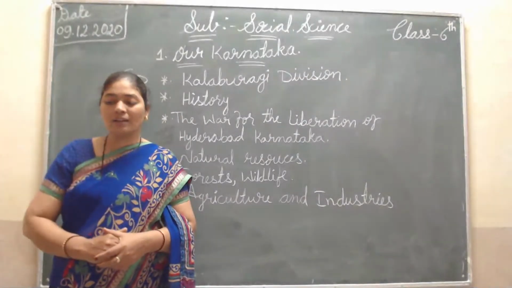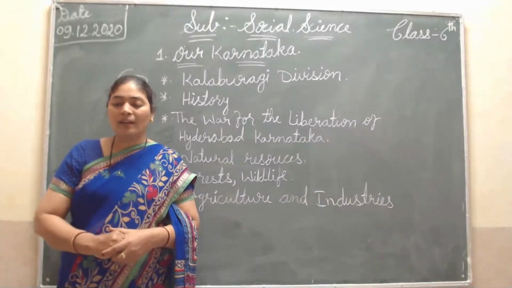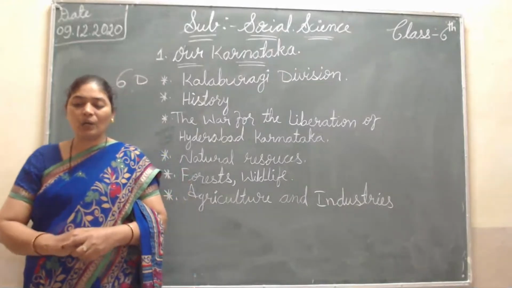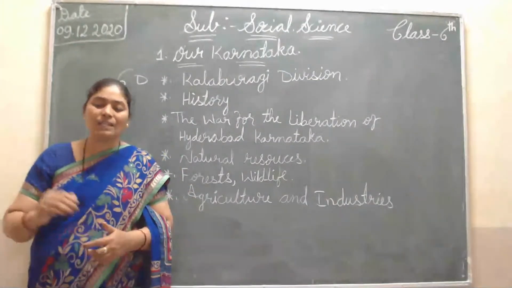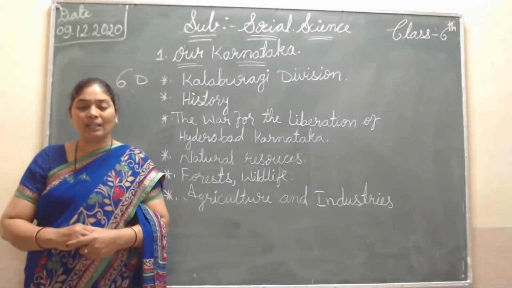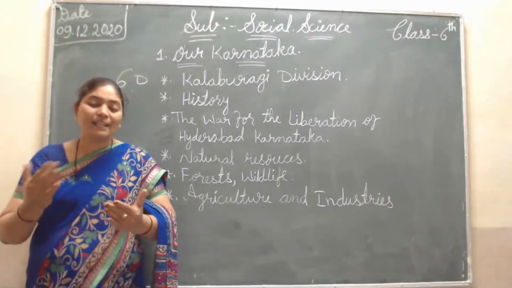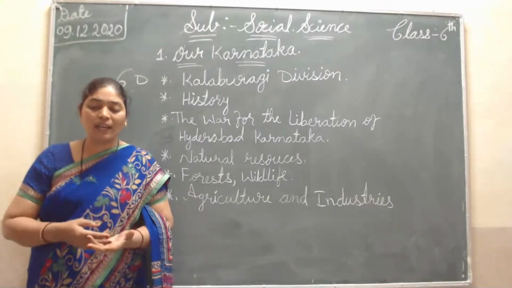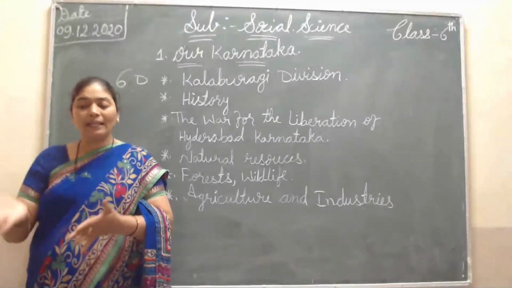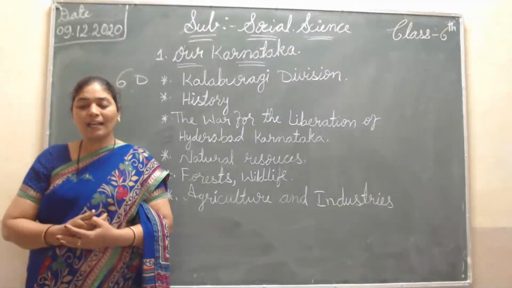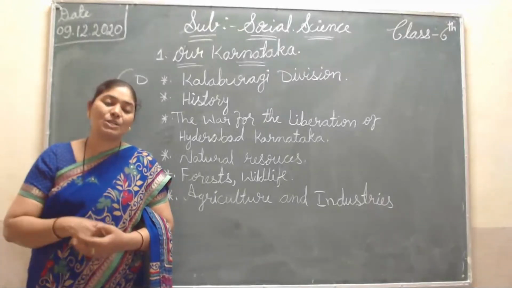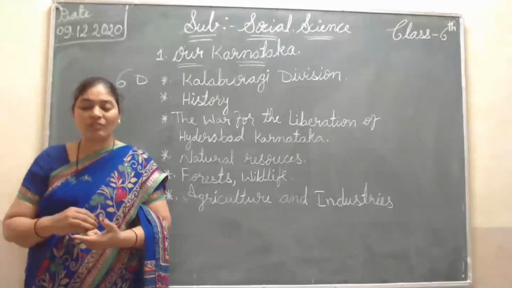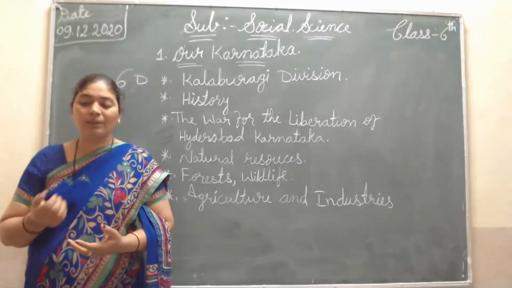Then the Basava Sagara Dam, built across the river Krishna, provides irrigation facilities to Raichur and Kalaburagi. Before, I told that the Tungabhadra Dam provides irrigation facilities for Raichur and Ballari. Then again, one more dam, Basavasagara, is built across the river Krishna. This water also provides irrigation for Raichur and Kalaburagi districts.